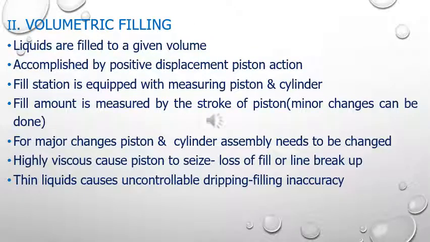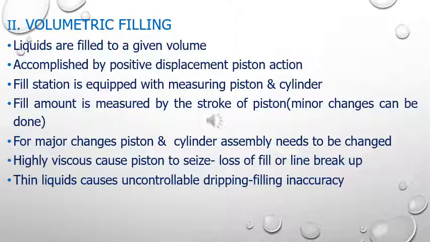The next filling method is volumetric filling. As the name suggests, it is filled according to the volume, not by the weight. This is a highly automatic method, and it is accomplished by positive displacement piston action. That means there is one piston which, because of the pressure, will take the required amount of liquid and discharge that liquid into the container. So the fill station is equipped with the measuring piston and the cylinder. The fill amount is measured by the stroke of the piston.